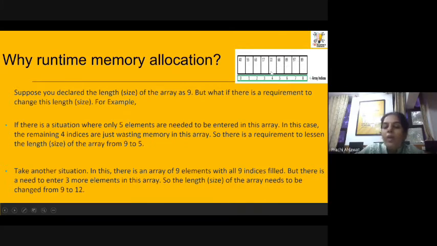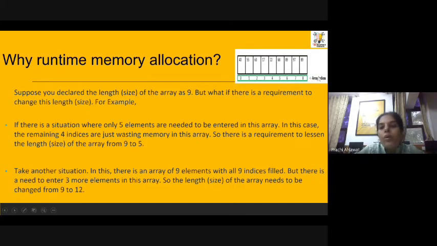Or suppose in another situation you declared an array of size 9, but you want to store 13 variables over there, or you want to store more variables. So what you need to do? Then you need to increase its size. You need to change it from 9 to 12 or 13 or 14 or something like that.